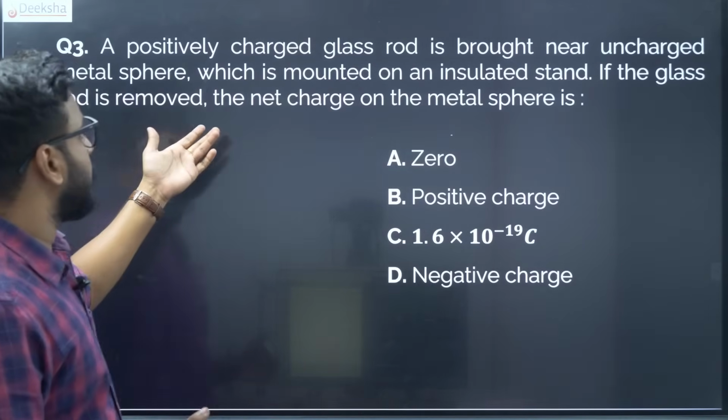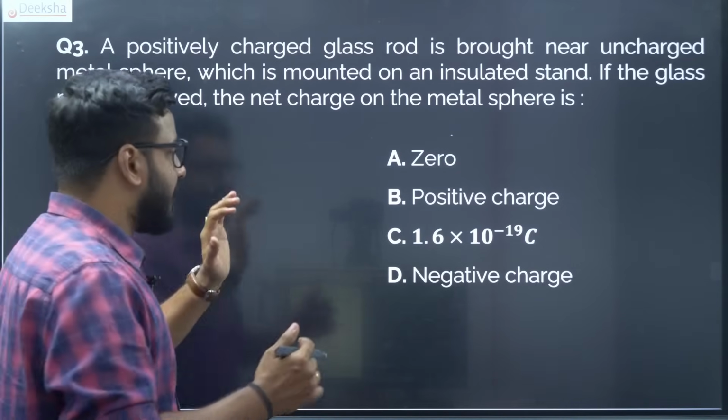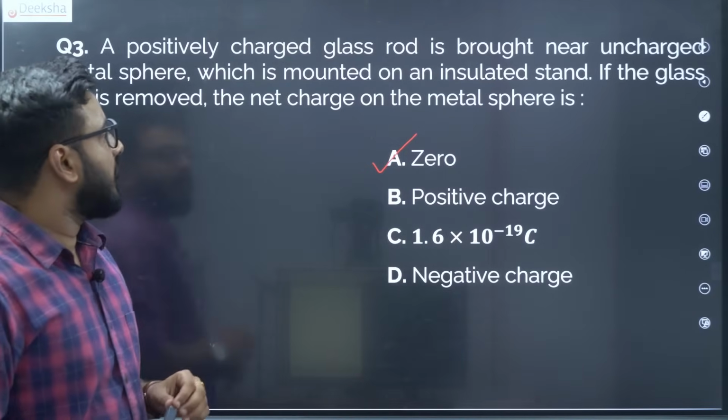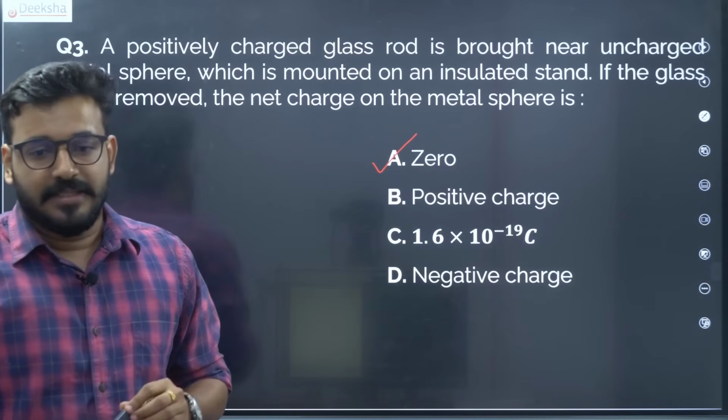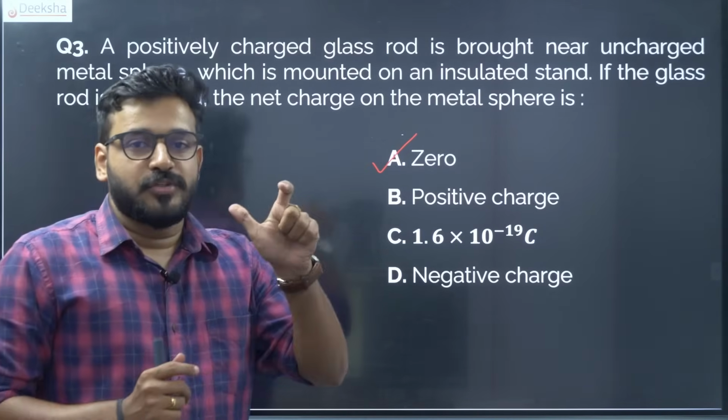If the glass rod is removed, the net charge on the metal sphere is, now this is a very straightforward, conceptual question, not very difficult. The answer is actually 0. So the net charge on the metal sphere is 0.